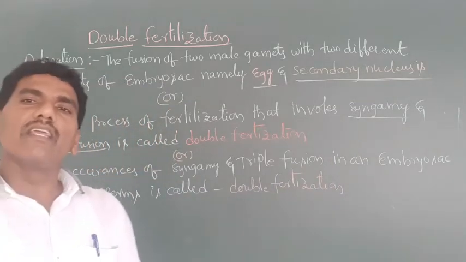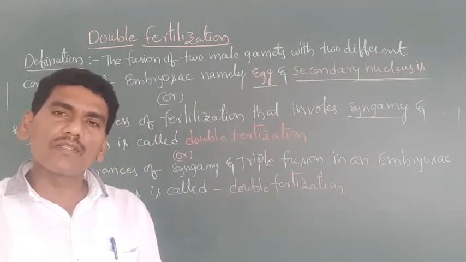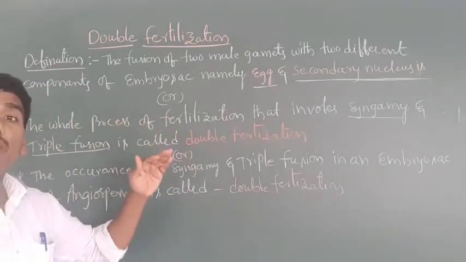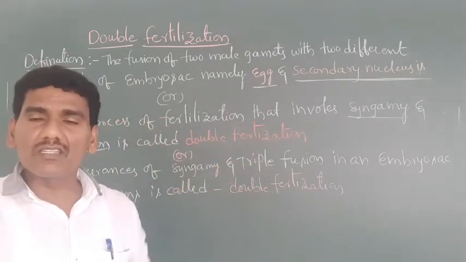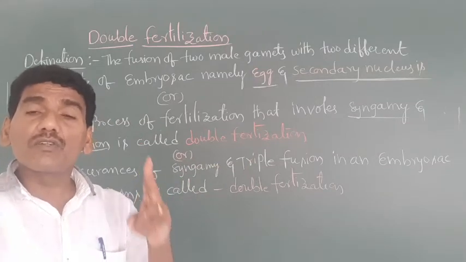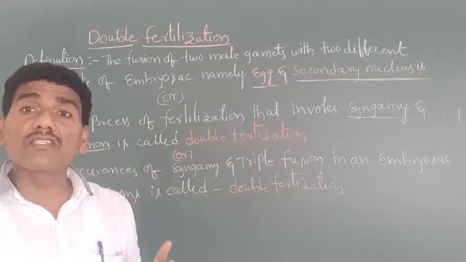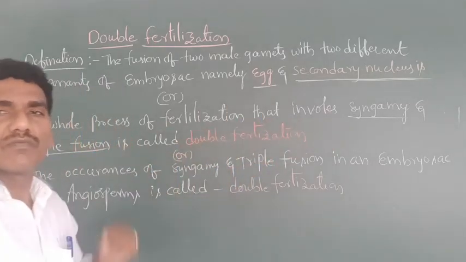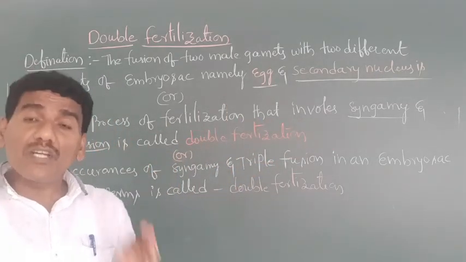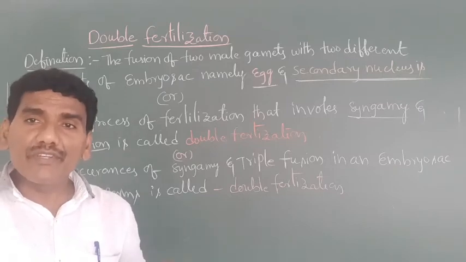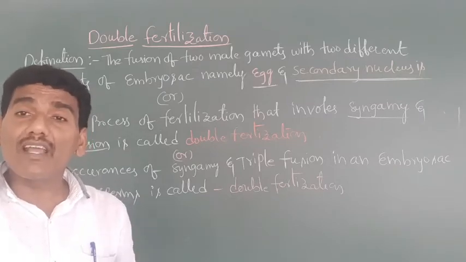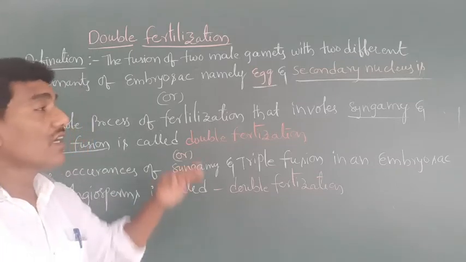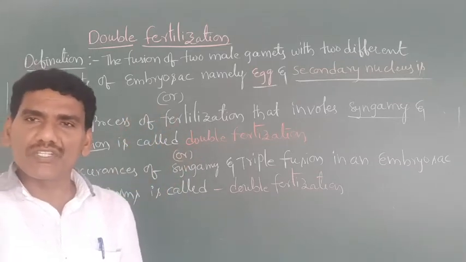If you write any definition in the examination, they will compulsorily give the marks. The main important point of double fertilization is that two different types of fertilizations are involved, that is syngamy and triple fusion. That's why the occurrence of syngamy and triple fusion in an embryo sac of angiosperms is called double fertilization. These are the definitions of double fertilization.